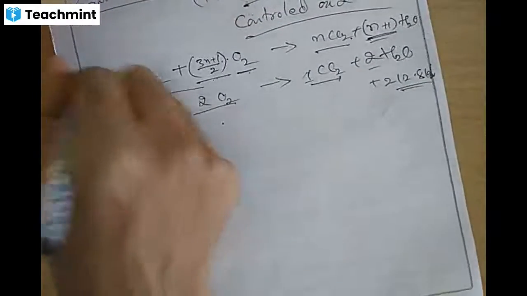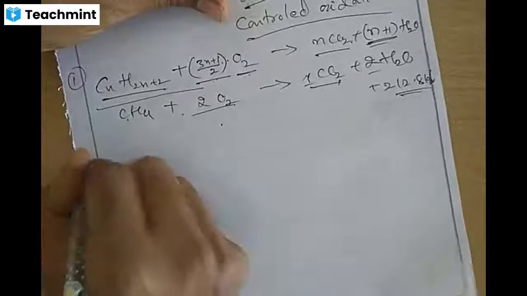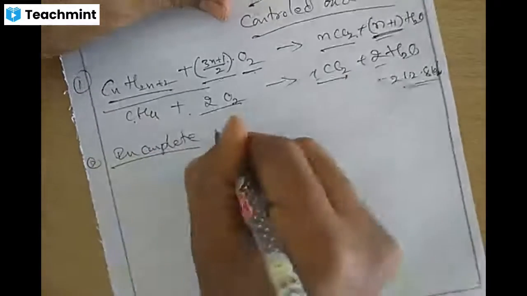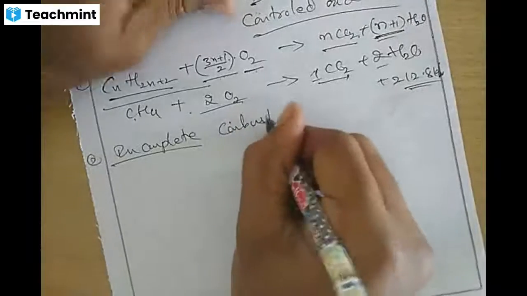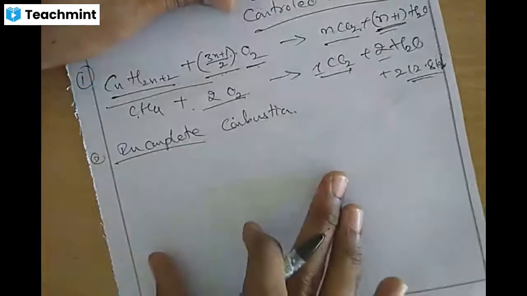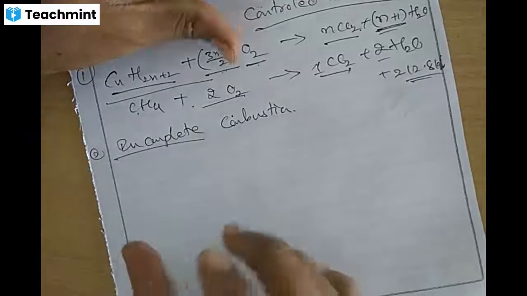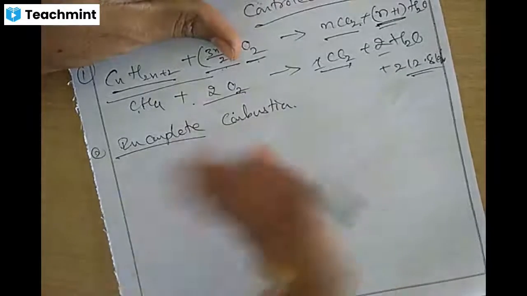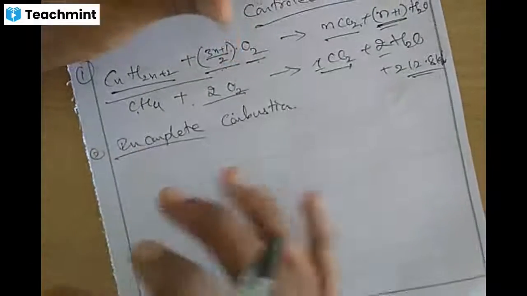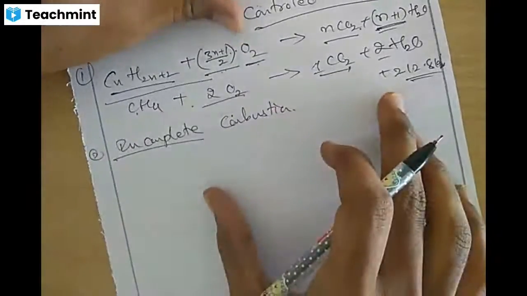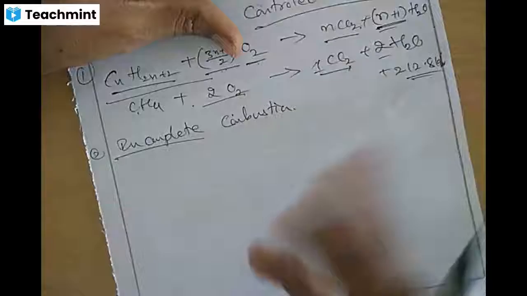The second one is incomplete combustion. In incomplete combustion, an insufficient amount of oxygen is provided to burn the hydrocarbon, so a lot of carbon black forms.